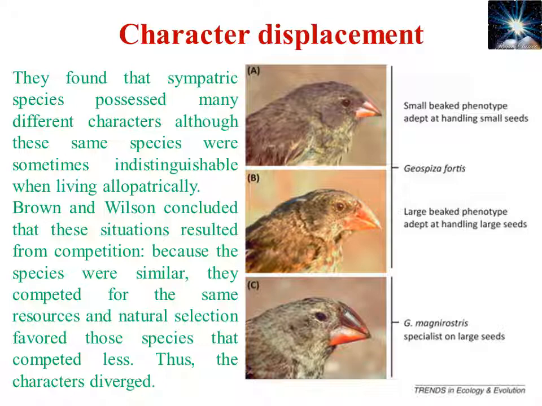Some modify their beak for handling large seeds, and some specialize on large seeds. So they modified their beaks in the form of character displacement. So this is a good example of character displacement, where the birds have modified their beaks for resource partitioning.